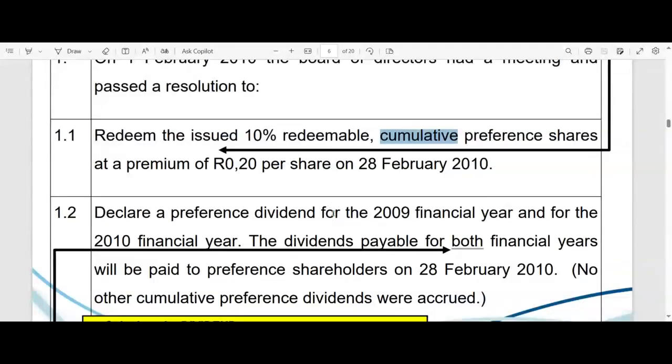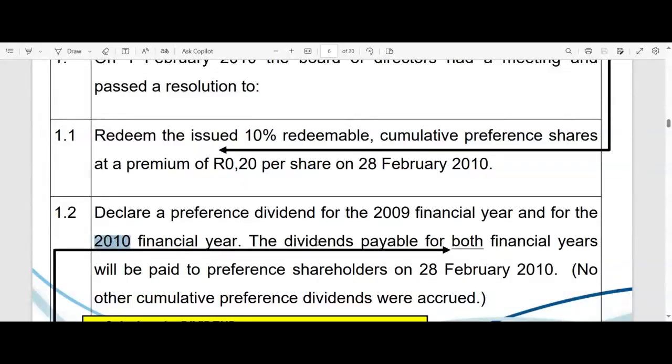Or in this particular case, where the company is going to redeem those shares and give the money back to the investors, they also have to bring all the dividends up to date. So they must declare a preference dividend for the 2009 financial year as well as the 2010 financial year.